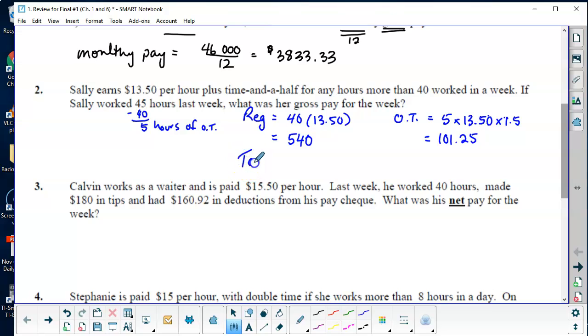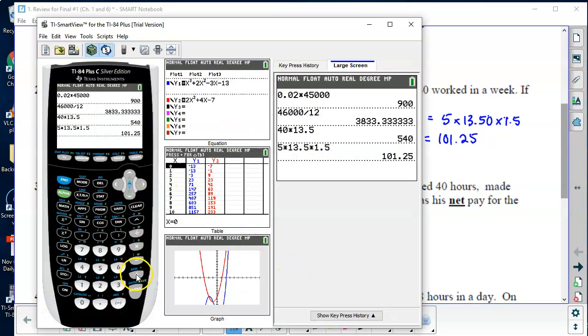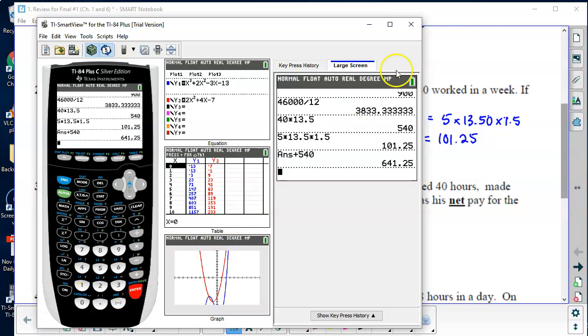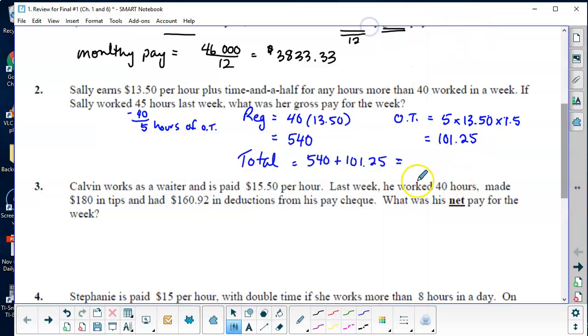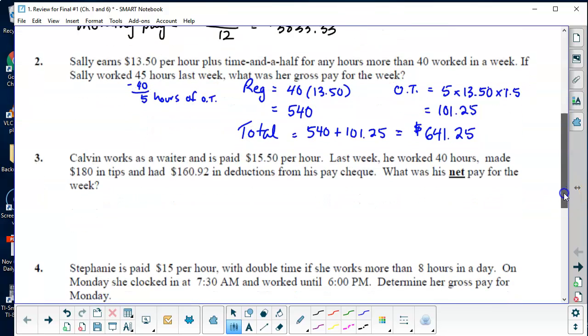Okay, so then the total will be those added together. And so you have the previous answer, just add in 540 and 101.25, which is $641.25 with the dollar sign. Okay, so that was her pay last week before deductions.